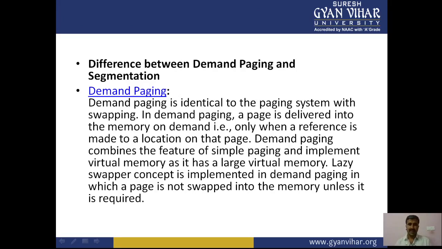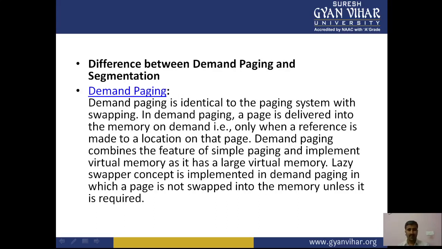First of all, the demand paging mechanism is very similar to a paging system with swapping, where the process is stored in the secondary memory and pages are loaded on demand, right? When a context switch occurs, the operating system never copies any old program's pages from the disk or any new program's pages into the main memory.